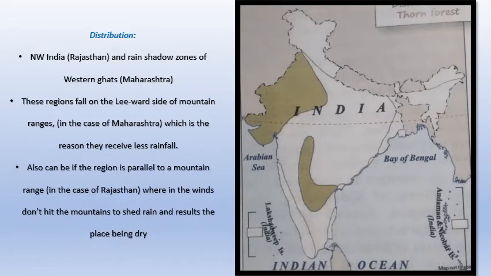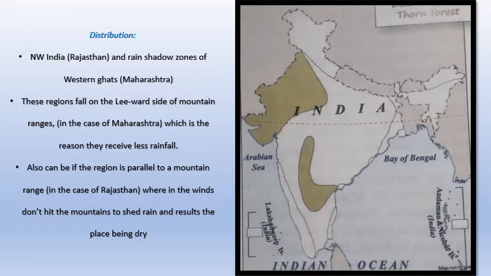Looking into the distribution, you can see the northwest region of Rajasthan and the rain shadow zones of Western Ghats of Maharashtra, two major regions which receive less rainfall, and hence there is a thorn forest. These regions fall on the leeward side of mountain ranges. In case of Maharashtra, that is the reason they receive less rainfall. But it can also be if the region is parallel to the mountain range. For example, there's a famous mountain range in India called the Aravalli mountain range in Rajasthan. If you just go through the physical map of India, you'll be able to find out.